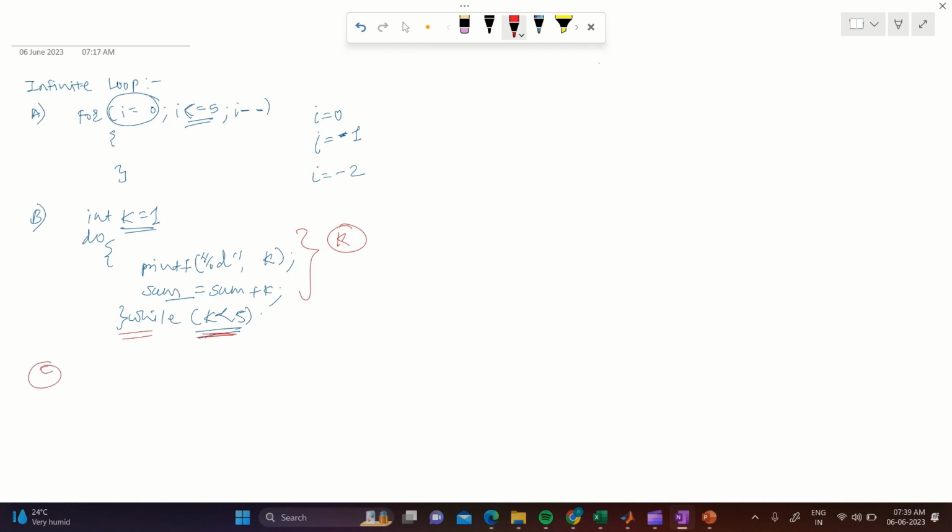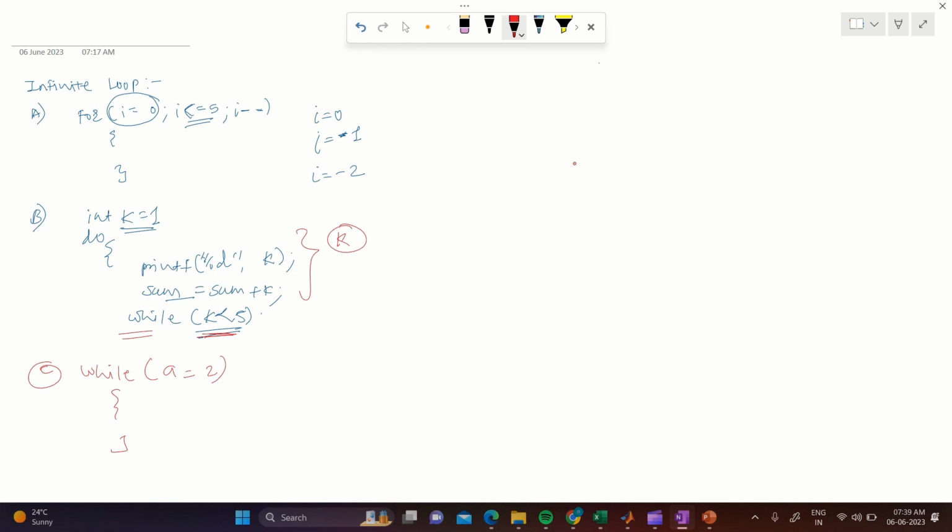Now we will see the third condition. We should use the equals to operator inside the while loop like this. But if by mistake we use the assignment operator, a equals 2, what will happen here? If this mistake is made in the loop condition, then it may cause the loop to execute infinitely.